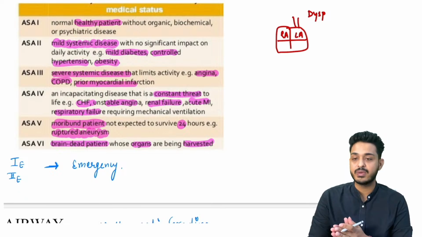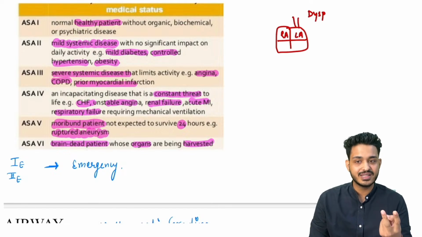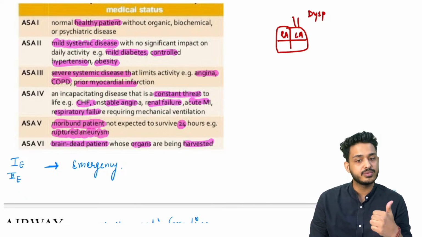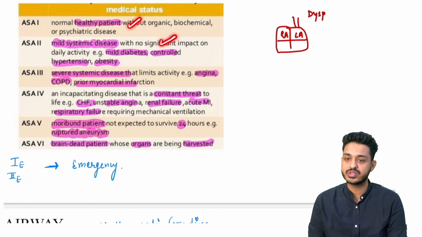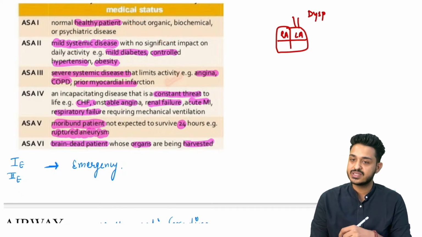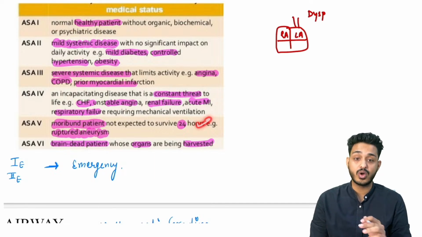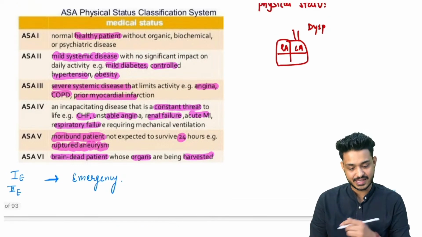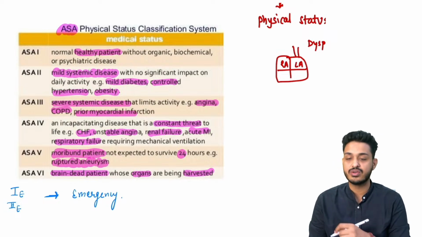So just try to remember with me here itself. ASA 1 is going to be a healthy patient, ASA 2 mild systemic disease, 3 severe systemic disease, 4 constant threat to life, 5 is going to be moribund patient, and 6 is going to be organ harvesting. This is what you need to remember. ASA 1 is going to be healthy patient, 2 is going to be mild systemic disease, 3 is going to be severe systemic disease, here 4 is going to be constant threat to life, 5th is going to be moribund patient, and lastly we are having what? We are having organ harvesting. So this is what you need to remember about the ASA, American Society of Anesthesiologists grading system that we are having, right?